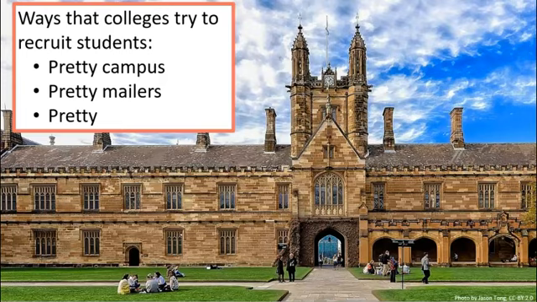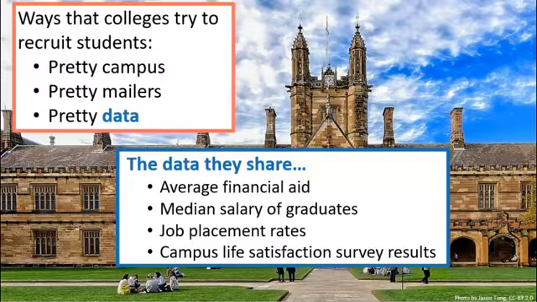Let's get started. To help attract applicants, colleges spend a lot of money renovating and maintaining their pretty campuses, sending out pretty mailers to prospective students, and showing off their pretty data. Yes, colleges go through great lengths to share data on their generous financial aid awards, impressive graduate salaries, high job placement rates, and stellar campus life satisfaction survey results, all of which can show prospective students how happy they'd be if they attended their university.